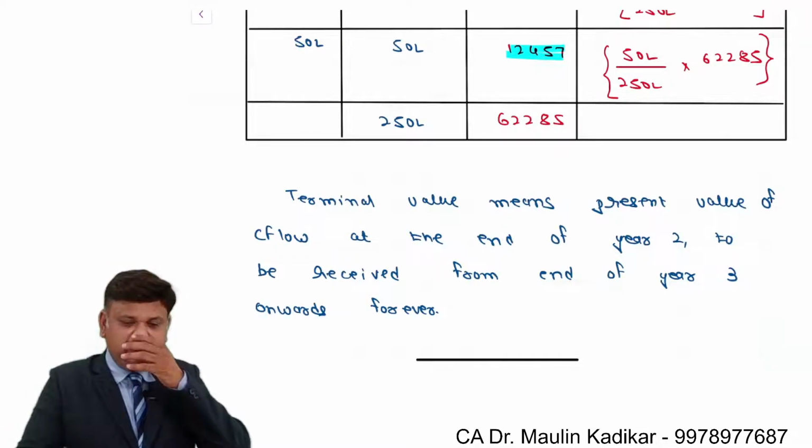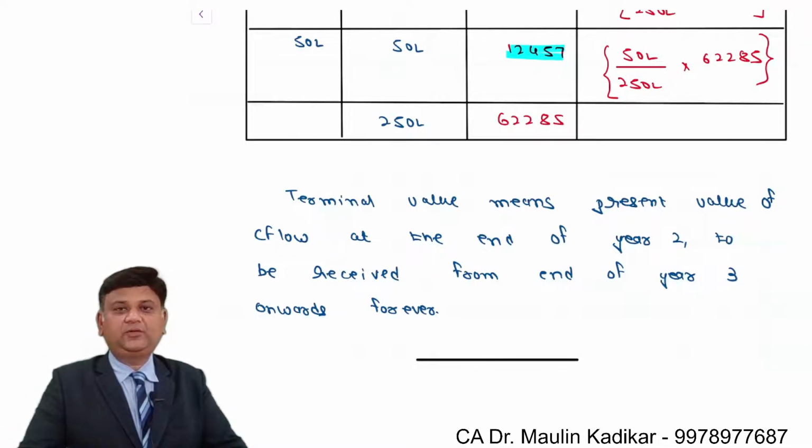Means whatever the cash flow that you are going to receive from end of year 3 onwards for perpetuity, all of them are discounted to second year end, and that is P2.